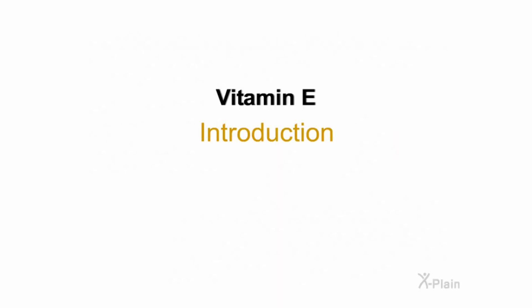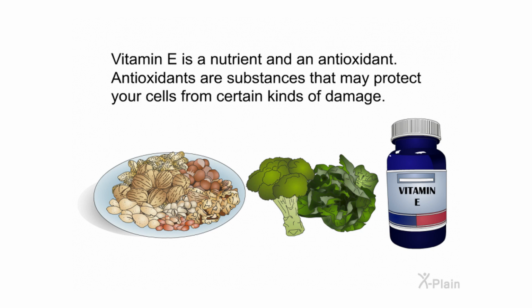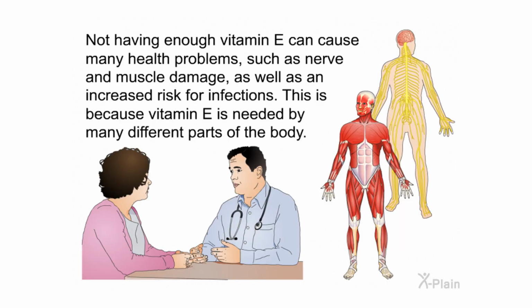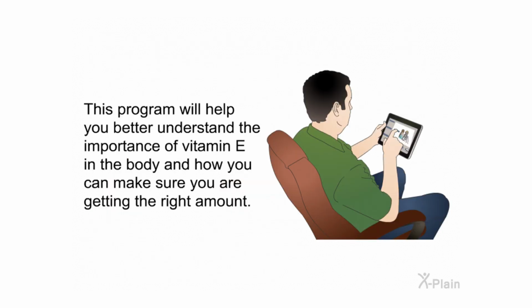Vitamin E. Introduction. Vitamin E is a nutrient and an antioxidant. Antioxidants are substances that may protect your cells from certain kinds of damage. Not having enough vitamin E can cause many health problems, such as nerve and muscle damage, as well as an increased risk for infections. This is because vitamin E is needed by many different parts of the body. This program will help you better understand the importance of vitamin E in the body and how you can make sure you are getting the right amount.